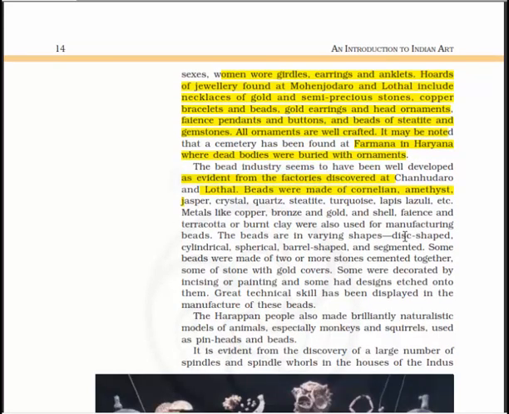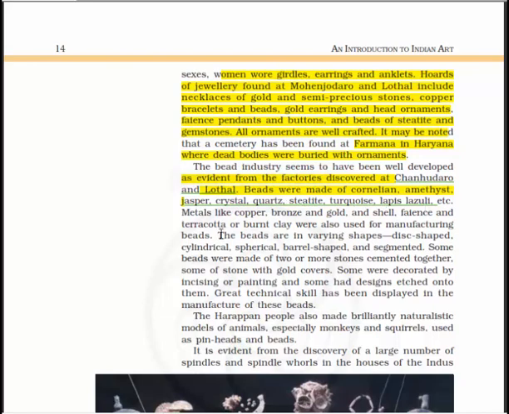Now, the bead industry seems to have been well developed, as evident from the factories discovered at Chanhudaro and Lothal, and beads were made of cornelian, amethyst, jasper, crystal, quartz, steatite, turquoise, and lapis lazuli. Remember, factories of beads were discovered at Chanhudaro and Lothal, and these beads were made of different stones like cornelian, amethyst, jasper, crystal, quartz, steatite, turquoise, lapis lazuli, etc.